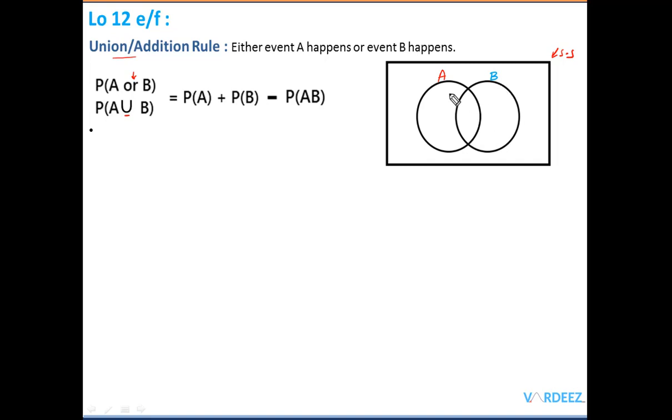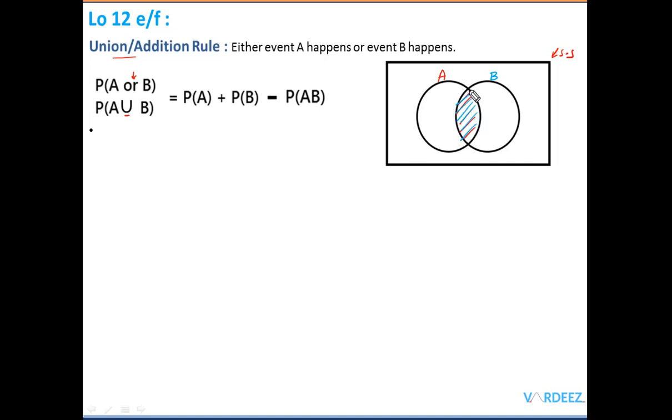When I'm interested in finding the either-or probability, I simply add these things. But what is happening? I'm adding this entire A circle here, but at the same time I am also adding this B.